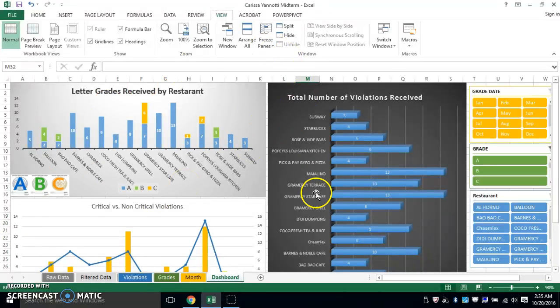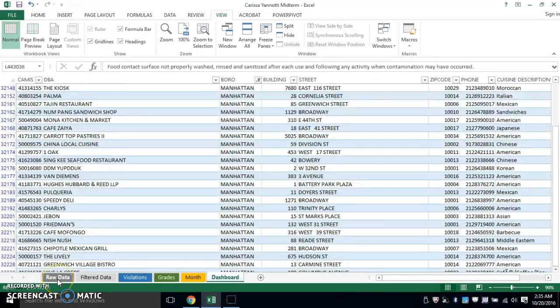So what you're looking at right now is my dashboard, and what I love about dashboards is just an easy way to visualize the data that you want to present, and it makes it really fun to play around with when you have some graphs that correlate to your slicers and when you make them all connected. I'll show you how to do that a little bit later. But right now I just want to focus on my raw data and explain to you why I chose it.